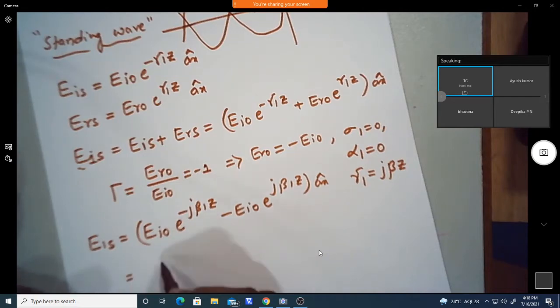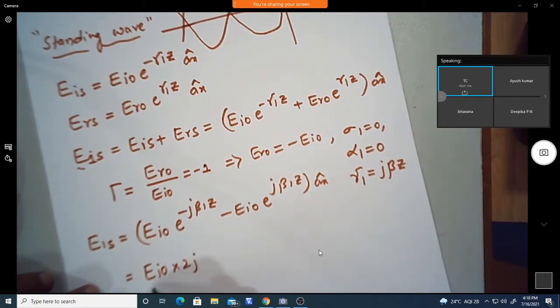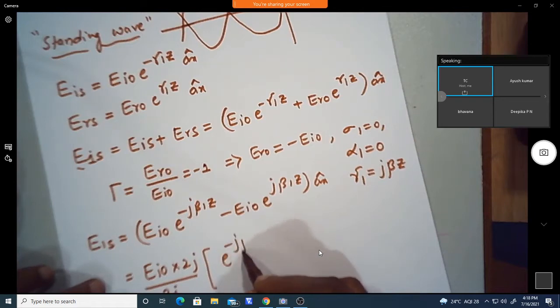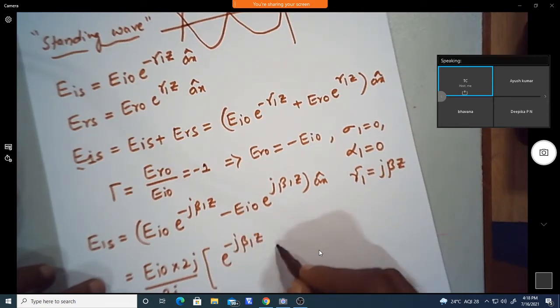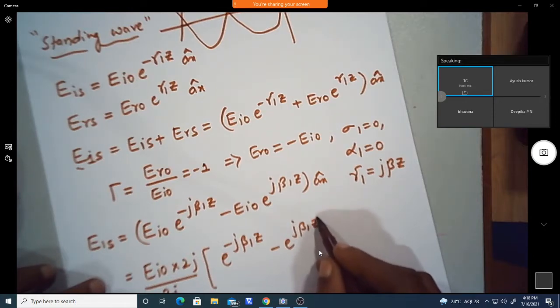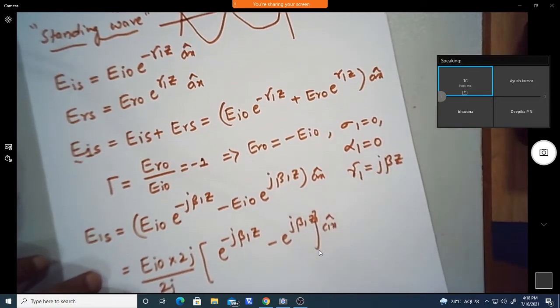If I take EI naught common from both the terms, and multiply 2j in both numerator and denominator, you will be left with e power minus j beta 1 z minus e power plus j beta 1 z. This is in the AX direction.